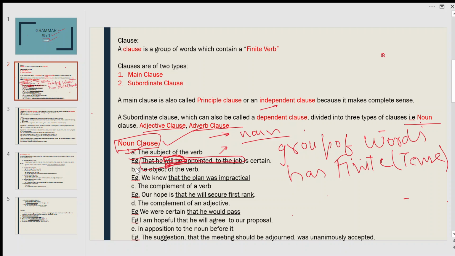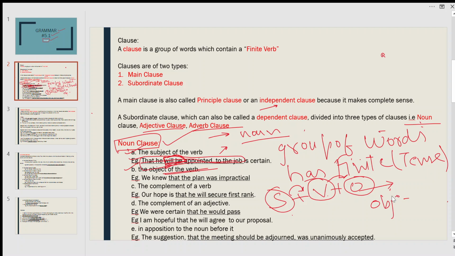Next one is object of the verb. What is the object of the verb? Suppose subject plus verb plus object. The verb is the action word. The subject is doing the action here, and the object is receiving that action. So we call this the object of the verb. The object of the verb receives the action, and the subject of the verb is doing the action.